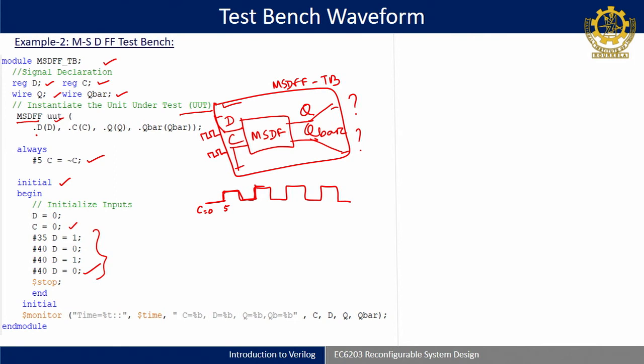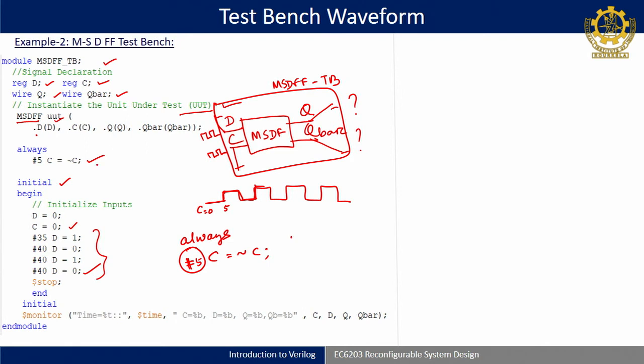You should remember it: C is equal to not of C. If I write only always C = ~C, this is invalid, because it has no delay, and such a statement is not valid. The simulator will be confused, and it may simply oscillate at a point, and no valid output or waveform will be created. So this is how the clock will be generated.